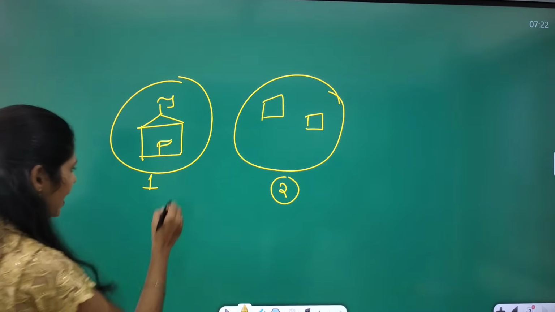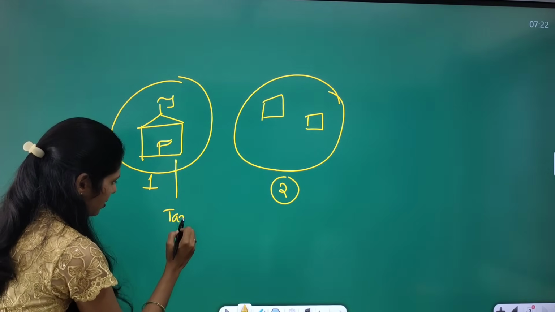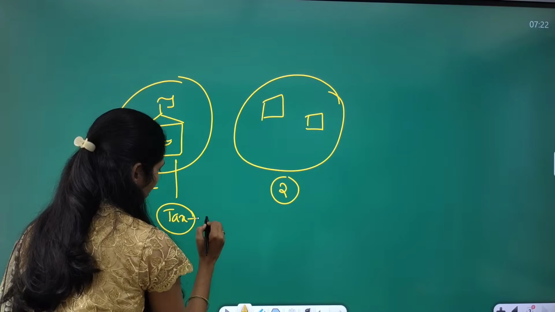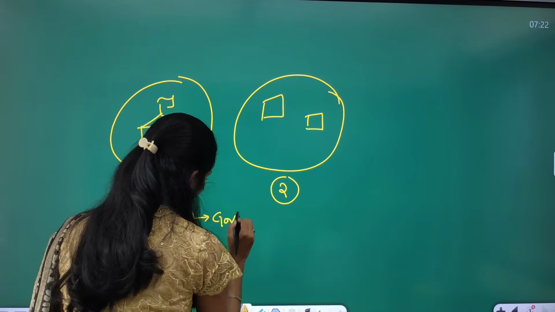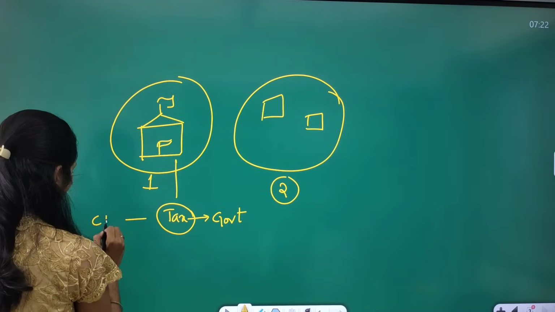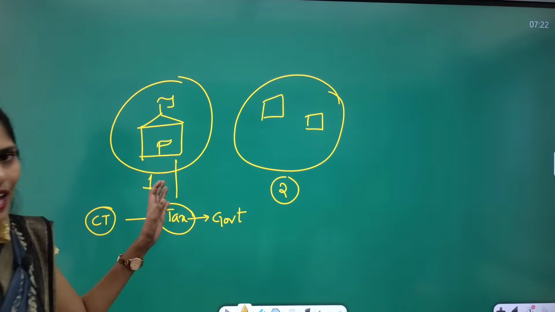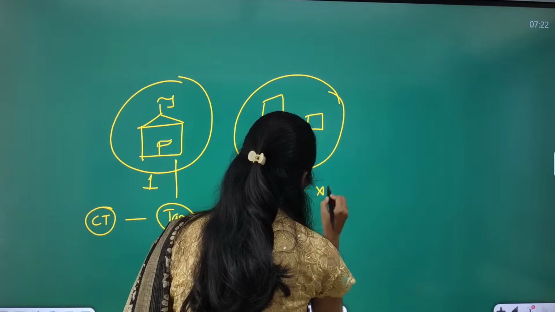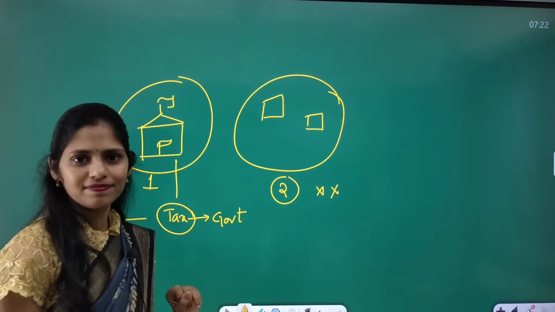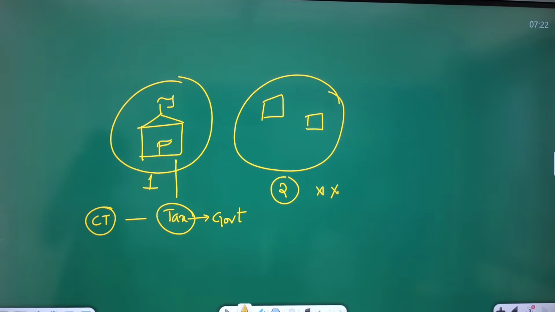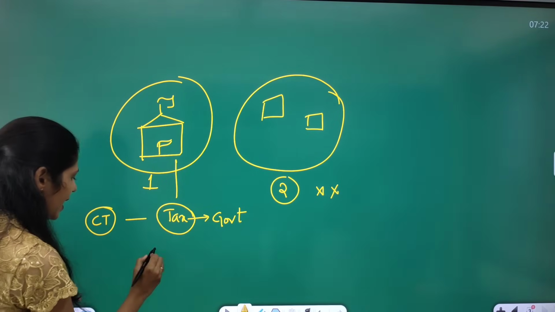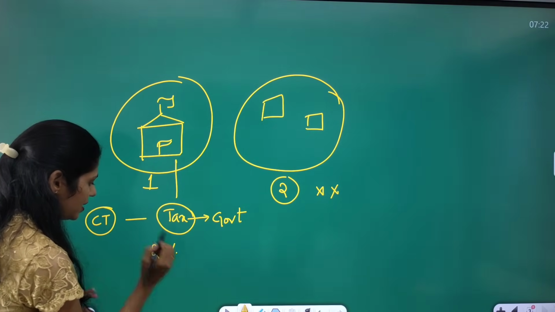I am paying the tax to the government in country 1. This tax is corporate tax. And I also have branches of my company in other countries. I am not going to pay the tax in another country where the branches are. For example, let me take the corporate tax in country 1 as 20%.